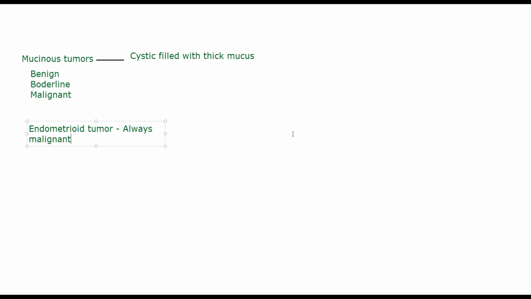Okay. Then we have germ cell tumors. Now germ cell tumors में बहुत सारे type आते हैं. Inside your ovary there are several types of germ cells, right? Amongst them, the important germ cell tumors will be teratoma, dysgerminoma.